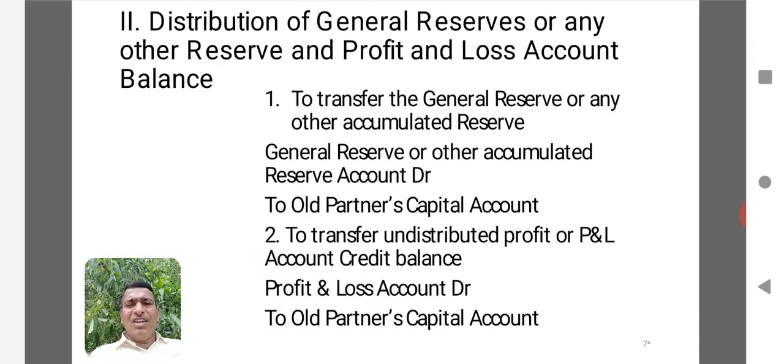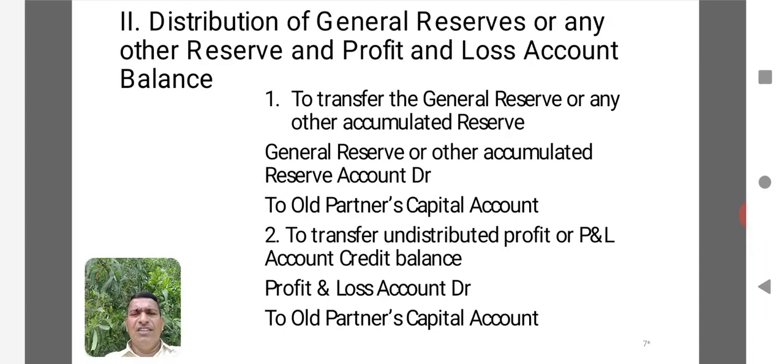It cannot be shared with the new partner. For example, on 1st January 2020, a new partner is admitted. On 31st December 2019, a reserve of 1 lakh is there in the balance sheet. That 1 lakh only the old partners can share; a new partner cannot be given any share. So they will not carry forward that reserve to the new or revised balance sheet. So what they do is, they distribute it by using their capital account.